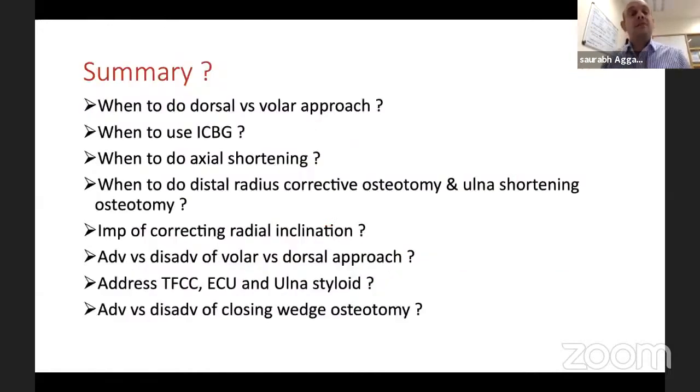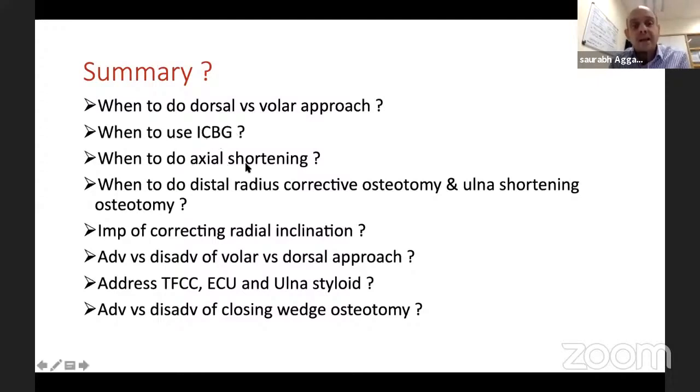So I think, last slide to summarize. These are the things we have discussed. When to do a dorsal versus a volar approach. For a Smith fracture, always a volar approach, because we prefer volar to a dorsal approach. For a dorsal malunion, try and do a volar approach, but if you want to use a graft and you're not as competent, which I'm not, as Garcia, then you can do a dorsal approach. But remember, most of the dorsal malunions, you can get away with the volar approach without a graft.